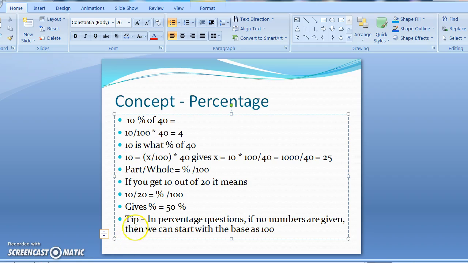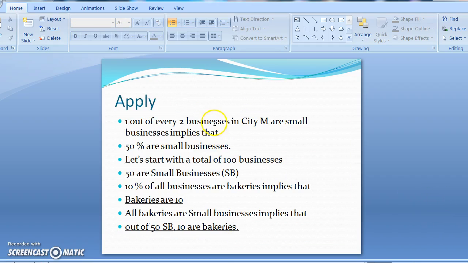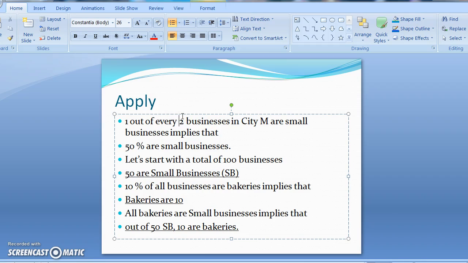There is an important tip here, which in fact we're going to use in this question as well. If you have percentage questions and there are no numbers given in the question, it's only percentages throughout the question and including the two statements, then we can start with the base as 100, as life becomes a little easier when we do that. Great. So let's apply this, and let's break it down, like I said.